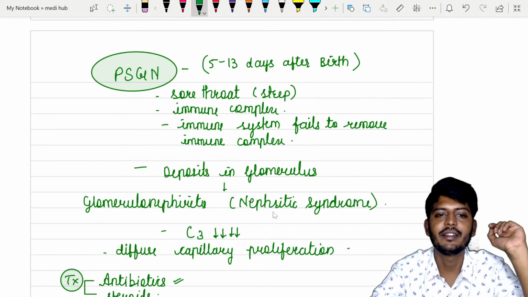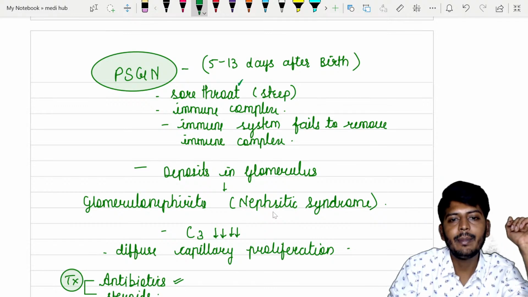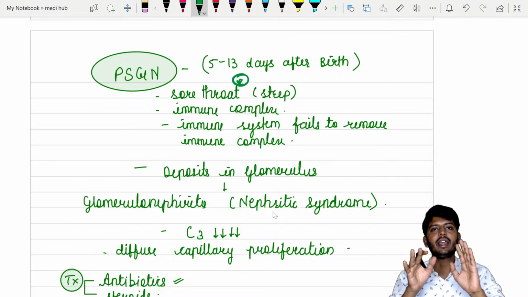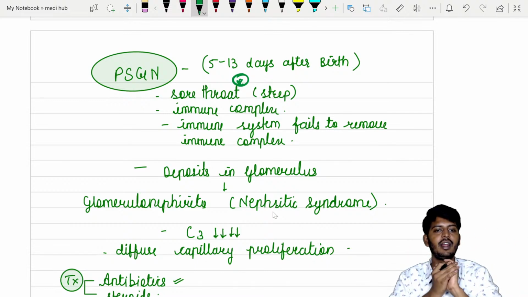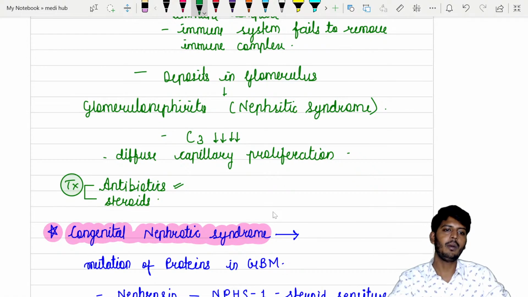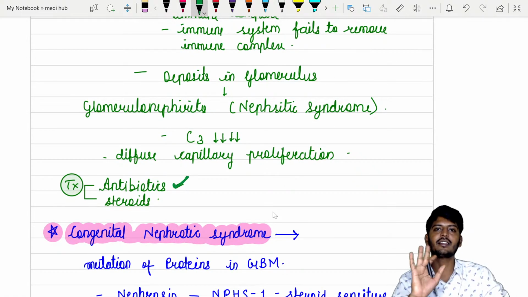Okay, then we have PSGN. So PSGN after the sore throat. Remember, one thing remember. See, after viral infection within 2 to 3 days, then it is IgA nephropathy. But here after the streptococcal infection, if there is a glomerulonephritis, then we call it a post-streptococcal glomerulonephritis. That will lead to what? Nephritic syndrome. Treatment will be, best treatment is antibiotic. Every year people keep arguing, first they will say antibiotic, later they will say steroid. So both actually clinically help, but nowadays according to theory you need to remember antibiotics are the best drugs.